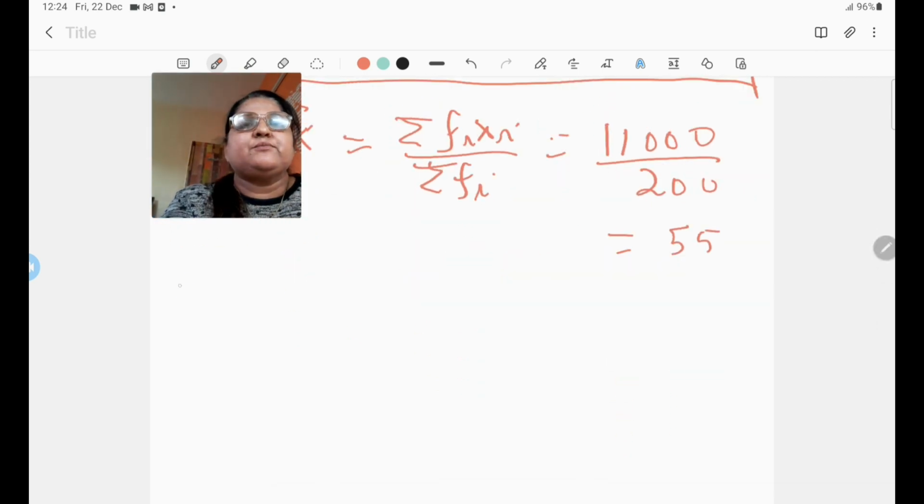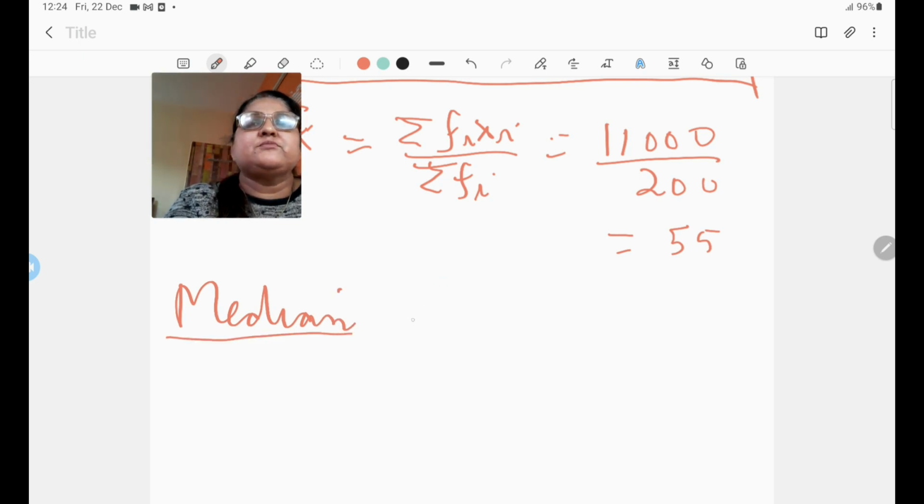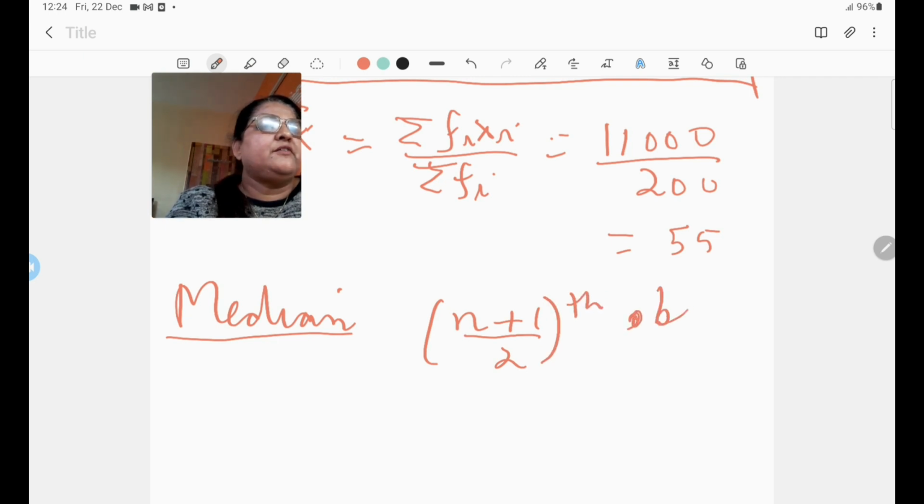Next we come to the concept of median. So this is how we calculate mean. Now median is the middle value of the given number of observations. Median is the middle value of any set of observations. If we have an odd number of observations, then the median will be the (n plus 1) by 2th observation. Suppose we have an odd number of observations, then there will be only one middle term. We need to arrange the data in ascending order first.